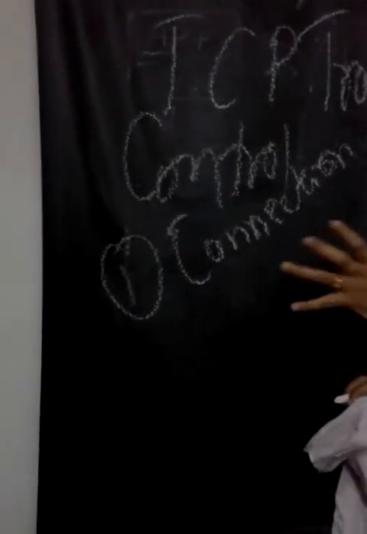Connection oriented, and next is reliable. These two functionalities are of the TCP protocol. First, connection oriented means the connection is pre-established before transmission of data. This is nothing but connection oriented.